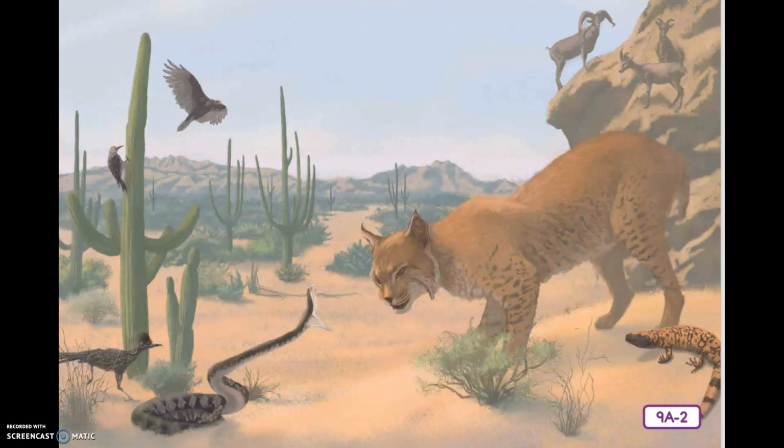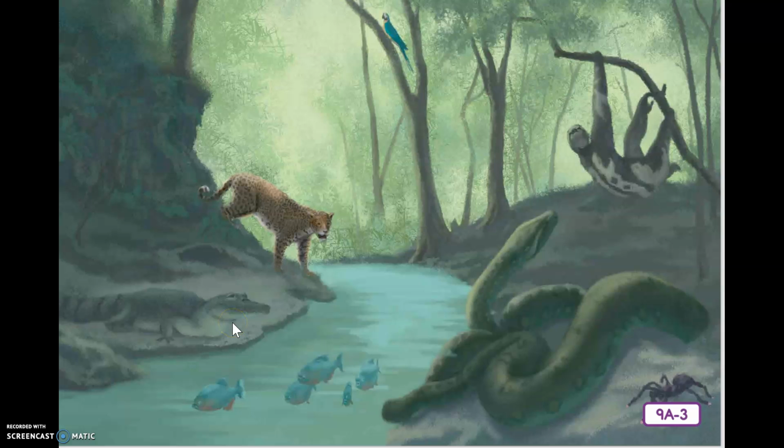What about the Gila monster? It's a reptile, one of only 2 venomous lizards in America. What kind of animal is the rattlesnake? The rattlesnake is down here, which is also covered in scales. It's a reptile, you're right, and this is also venomous as well. And it's one of the few reptiles that gives birth to live young. Great job! Let's move on to the Amazon rainforest in South America.